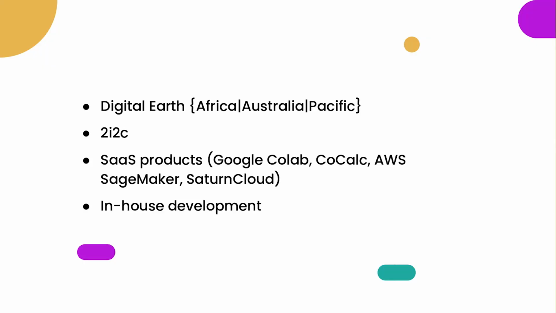There's also 2i2c. They basically deploy platforms for their users, JupyterHub on top of cloud providers, very similar to these, but they host them for different clients, and you get charged per user, I think. And then you have all these different software as a service products like Google Colab, CoCalc, SageMaker, and Saturn Cloud, where you can just register and create an account, and then you get some kind of GPU or CPU access, some configuration, and you have some credits.